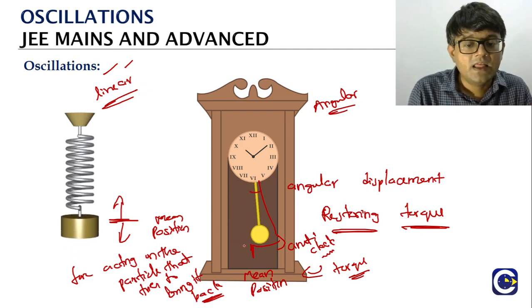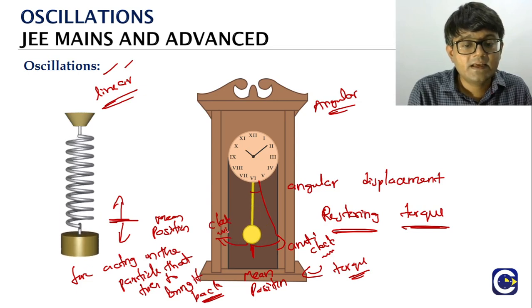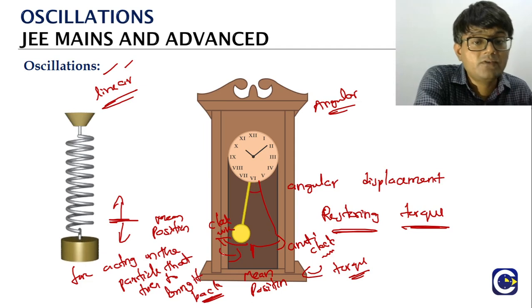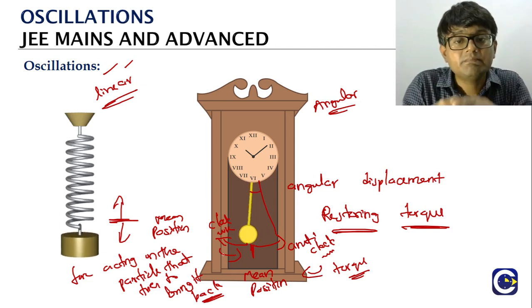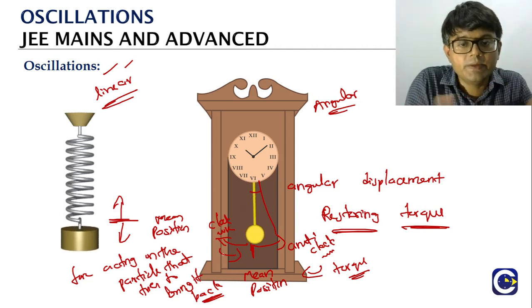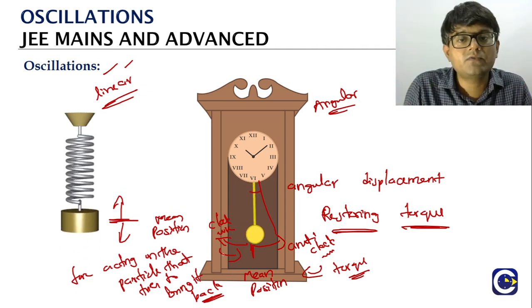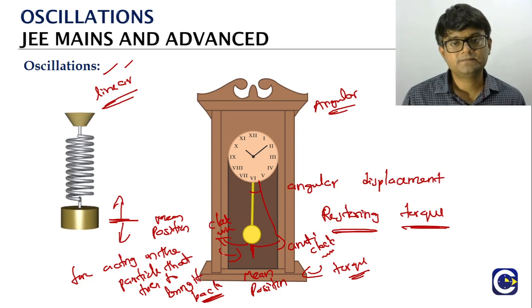Similarly, if the angular displacement is clockwise, then the torque acting on it will be anti-clockwise. So the torque will always be acting towards the mean position, trying to bring the particle back to the mean position. That torque is what we call the restoring torque.